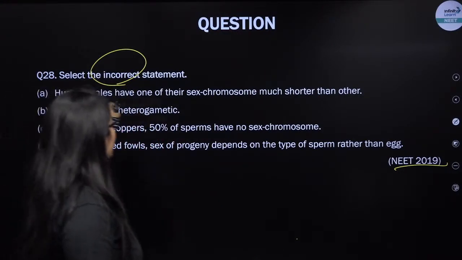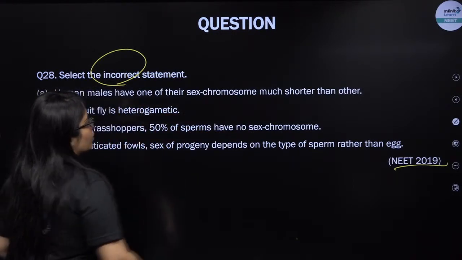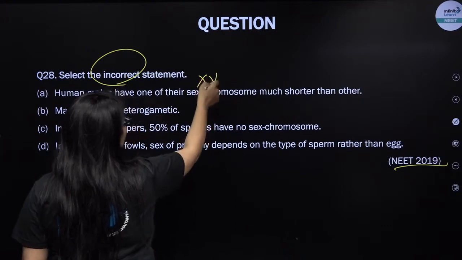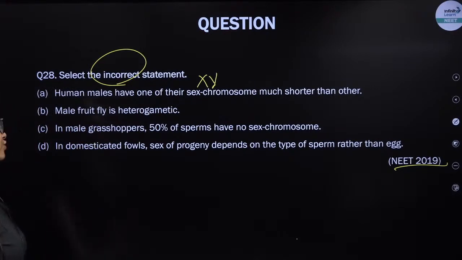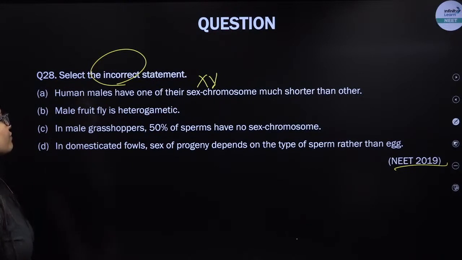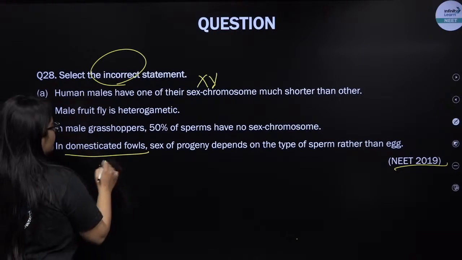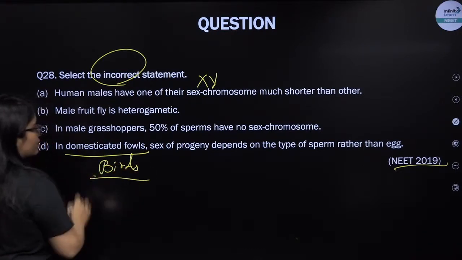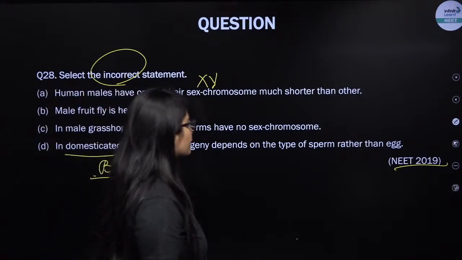Males have their sex chromosome much shorter. Yes, one of the sex chromosomes is shorter because males have X and Y, and Y is shorter than X. That's absolutely correct. Male fruit flies are heterogametic. Yes, that's absolutely right, just like human males. In male grasshopper, 50% of the sperms have no sex chromosome, yes, because it is the condition of XO. And in domesticated fowl, that means in birds that you domesticate, like hens, sex of progeny depends on the type of sperm rather than egg.